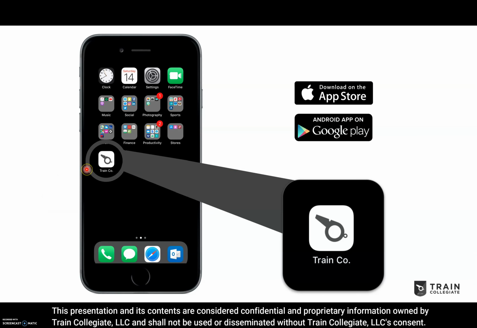Jumping into the app, this is what it looks like on the home screen. It's available on the App Store and Google Play.